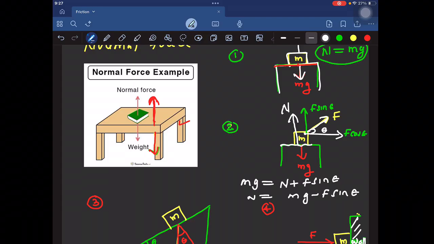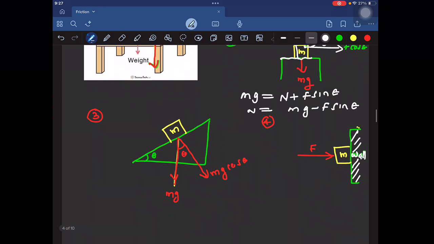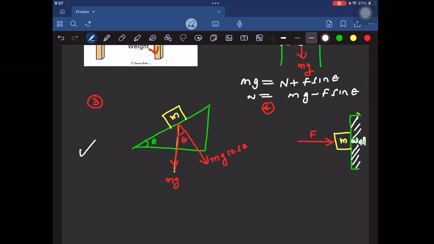Now one more example. This is a wall, and here I placed a mass m, and I am pushing it with a force F. Now this body is not falling down. Look, the surface acts a normal force in the opposite direction, in the direction N. So here F will be N. The normal force cancels the applied force.